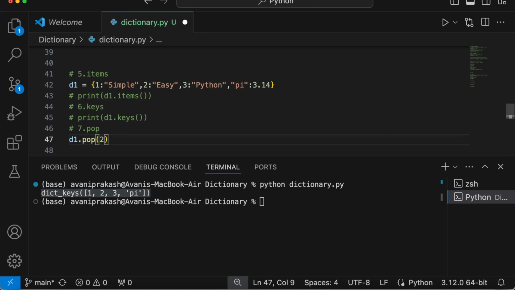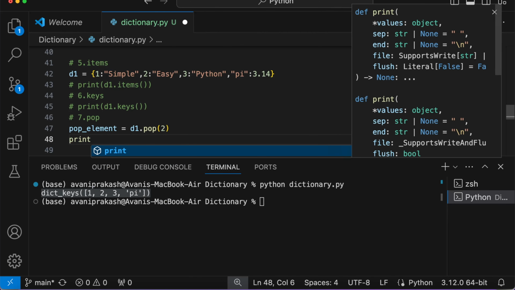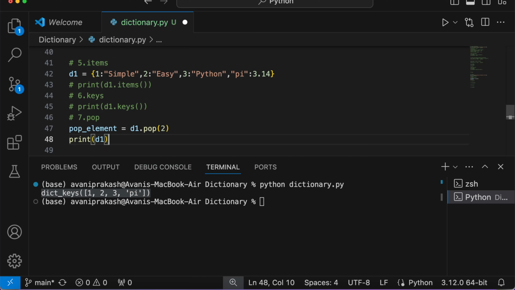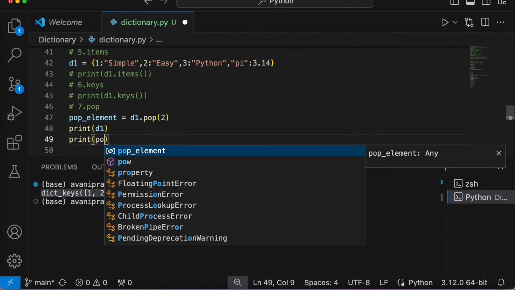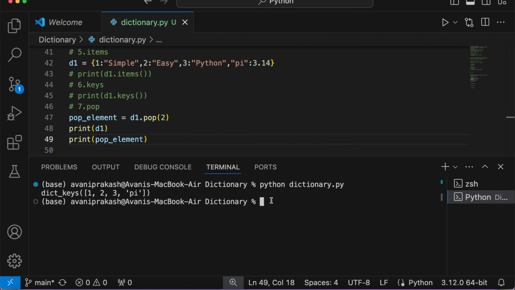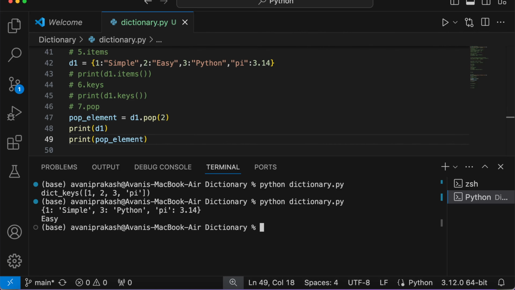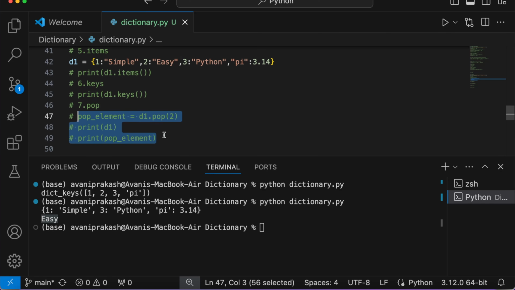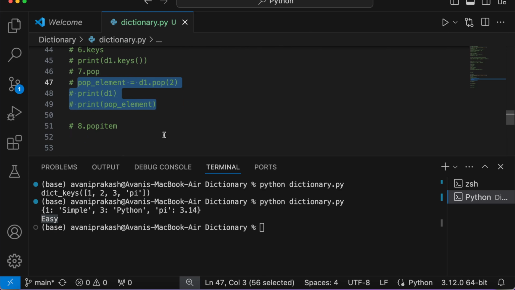For example, if I give here 2 and assign this to pop_element, something like this, and now print d1, print pop_element. Now here you see it has removed the key-value pair with 2. Now this part is gone, and the value for 2 is stored into pop_element. That was the variable name, my mistake.